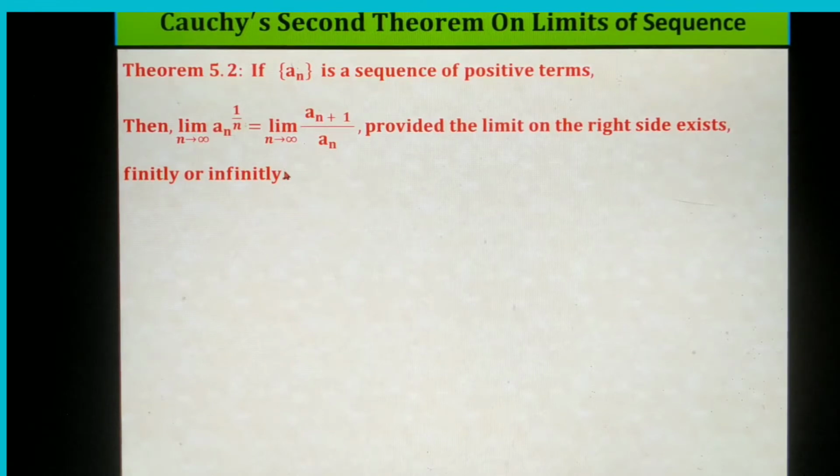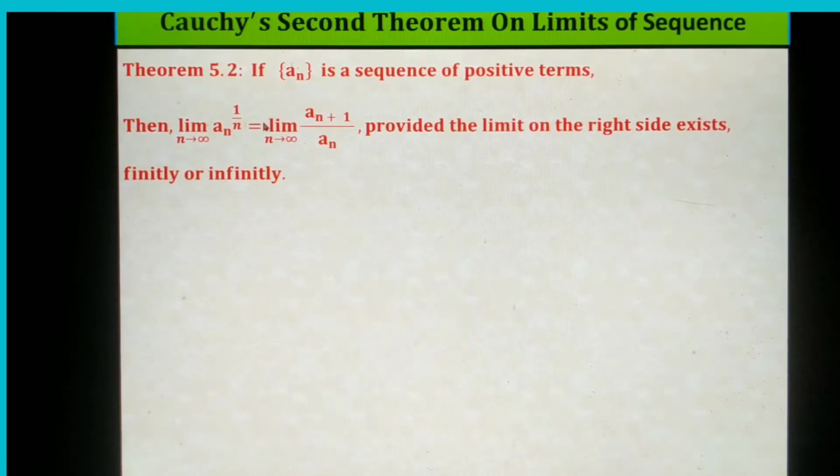So what is given, and what we have to prove in this theorem. a_n is a sequence of positive terms. Then an expression has been given with an equal sign: limit n tends to infinity a_n to the power 1 by n is equal to the limit n tends to infinity a_(n+1) divided by a_n, provided the limit on the right side exists finitely or infinitely.